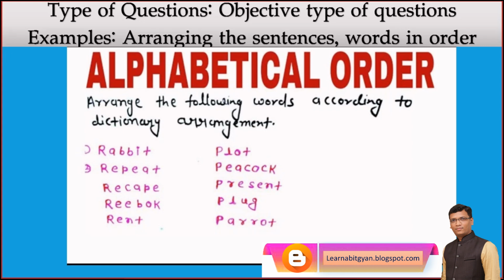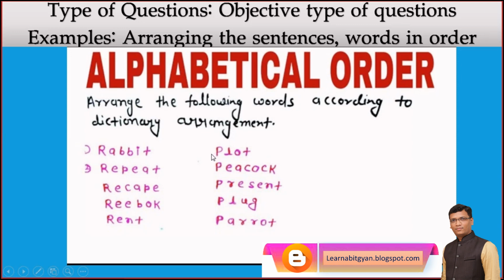First will be rabbit, in the R section. Second will be recap. Third, Rebecca, then Reebok. Then revoke. Then rent. Last will be repeat, because there is P, there is C. When the letters are the same, we should move to the next letter.